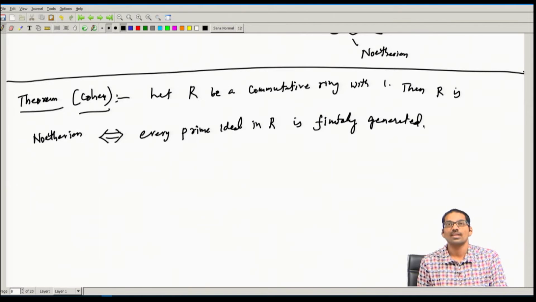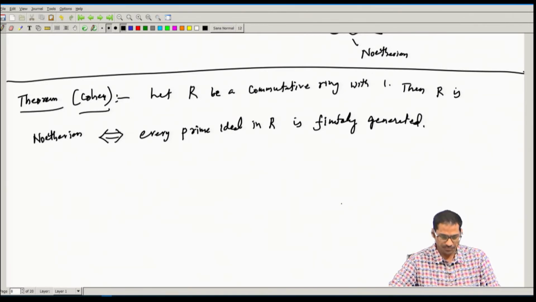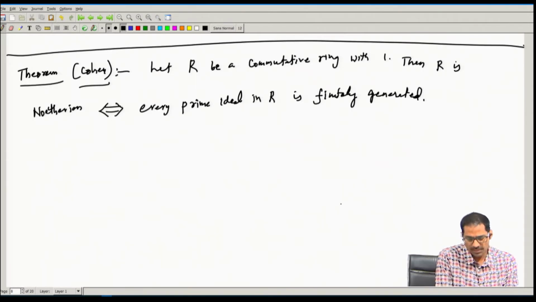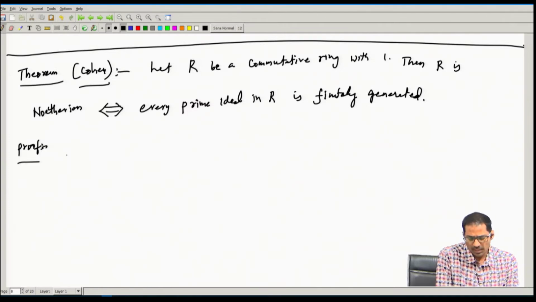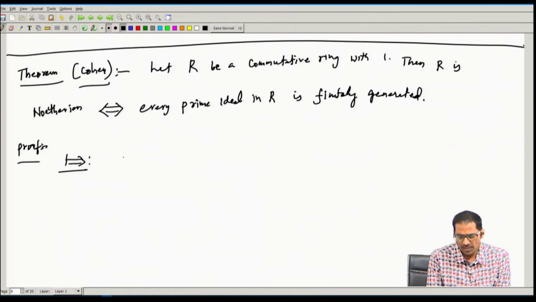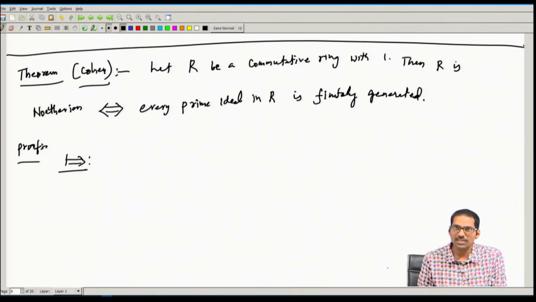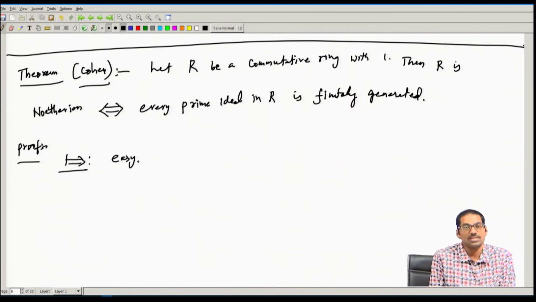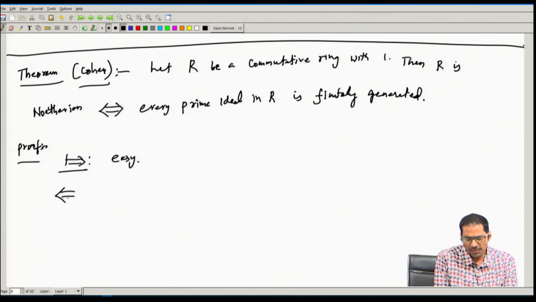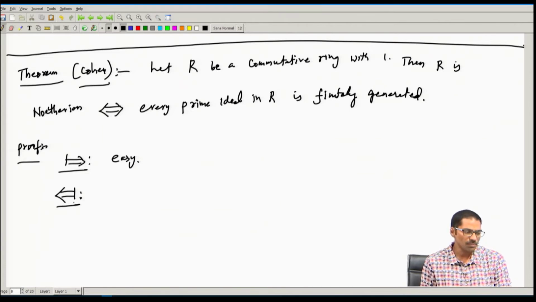Now, this part is easy, right? Why? Because if R is Noetherian, every ideal is finitely generated. Therefore, in particular the prime ideals are finitely generated. So, it is an easy part, I am just leaving it. Now, let us look at the reverse part. This is a highly non-trivial part.